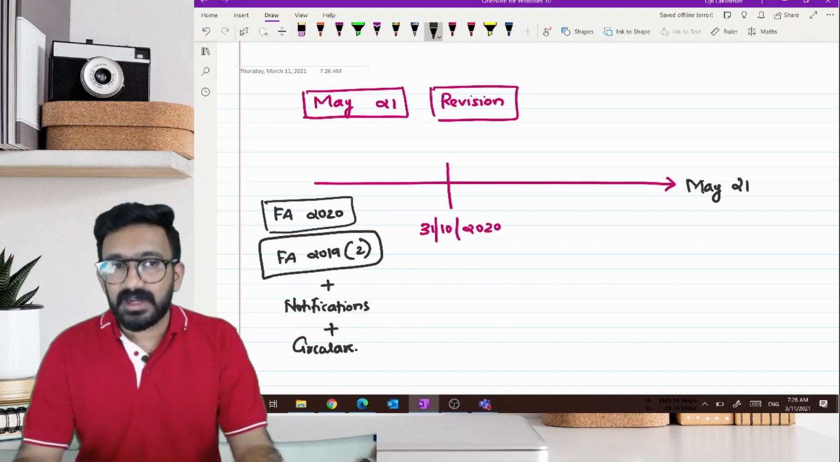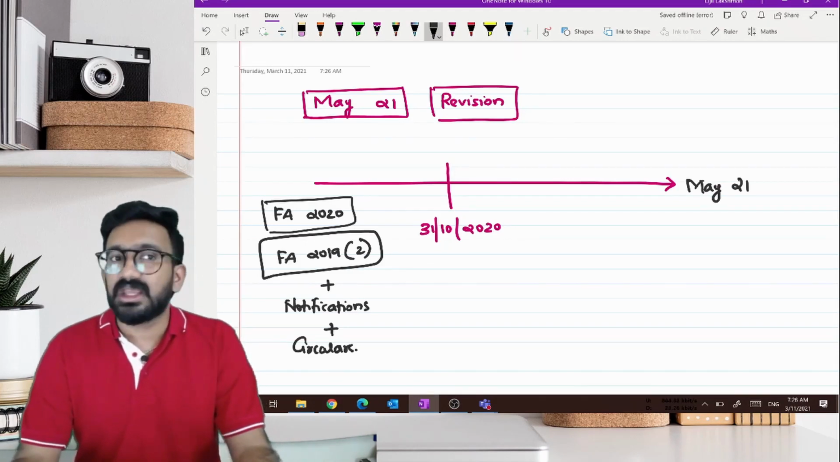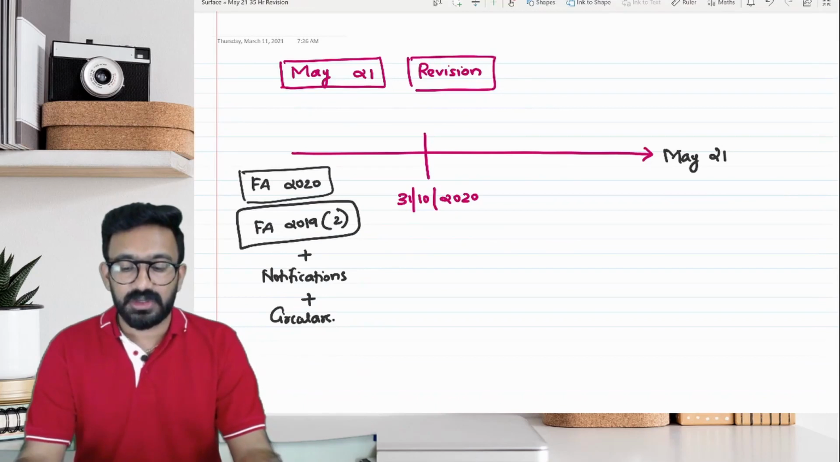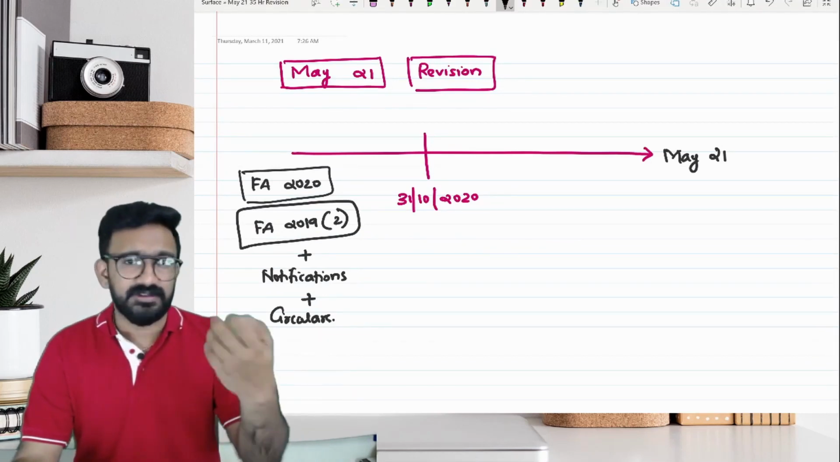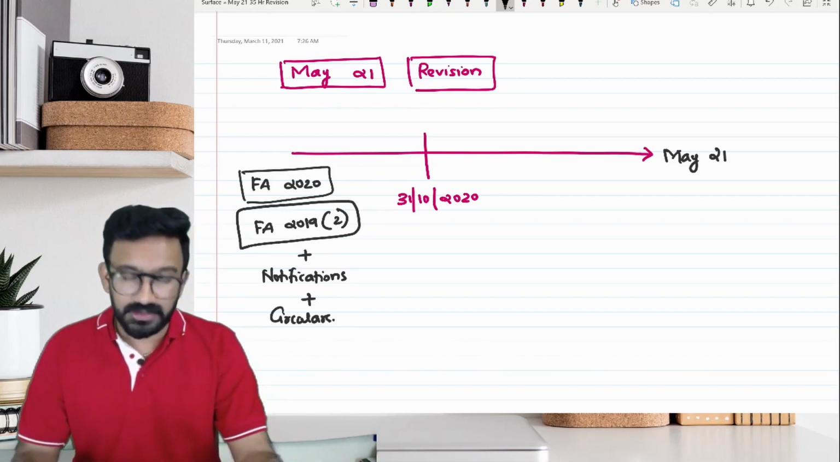So whatever changes happened after 31st of October, even if you're reading it on online platforms, if anybody is doing an internship, you would have already heard about those changes for the purpose of your internship, doing GST filing or something. Those things are not applicable for your exam. That is the first important point that you have to remember.